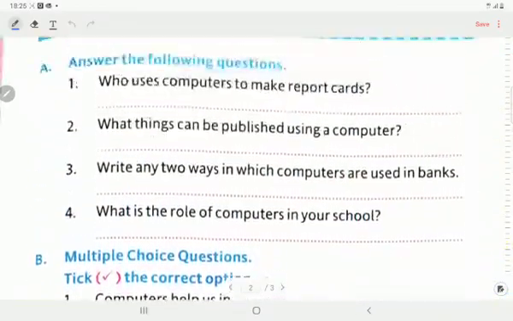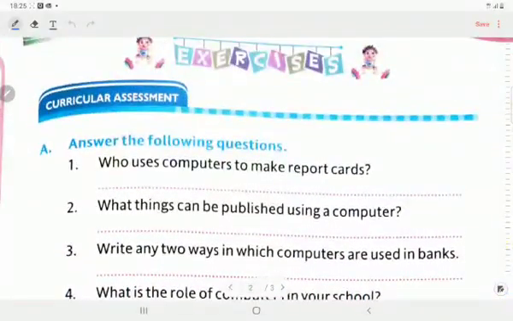Now we have the exercise of lesson 2. We will start it with the question answers. A part: answer the following questions. Who uses computers to make report cards? The answer is: teachers use computers to make report cards.